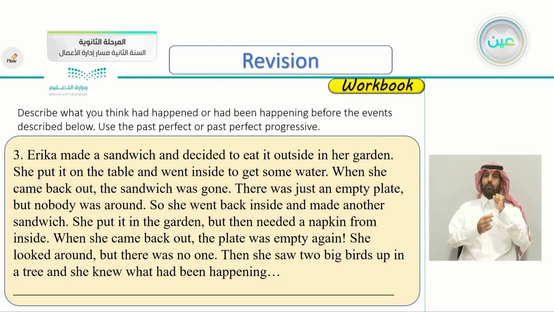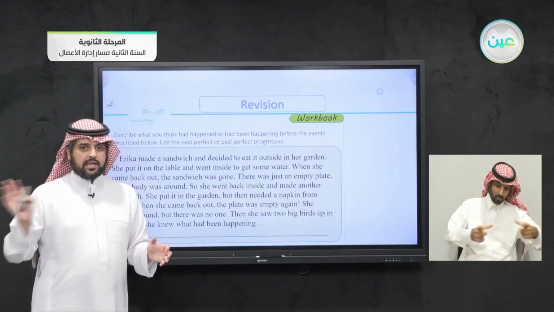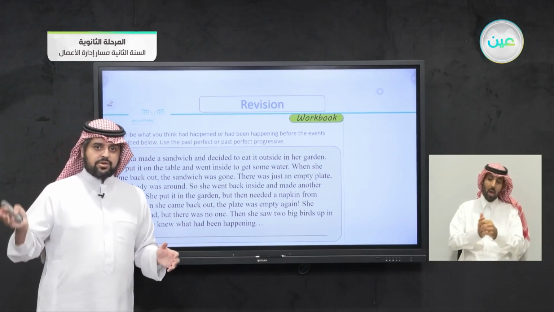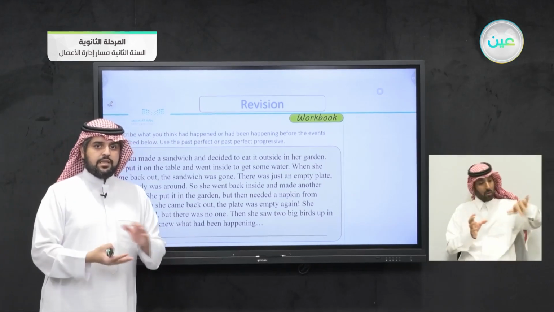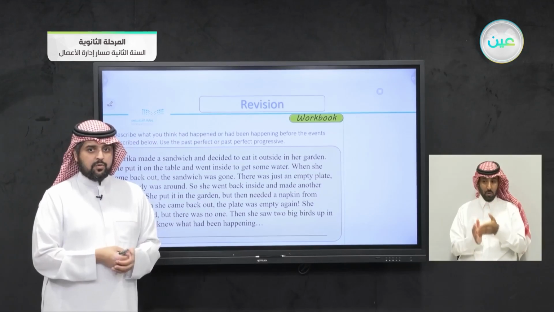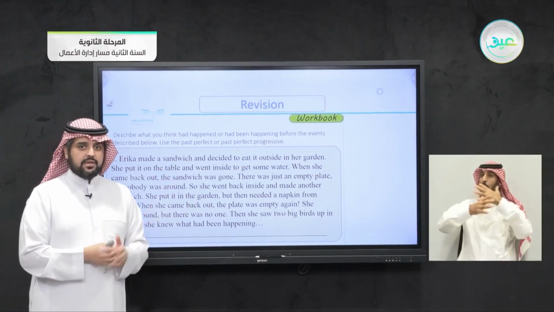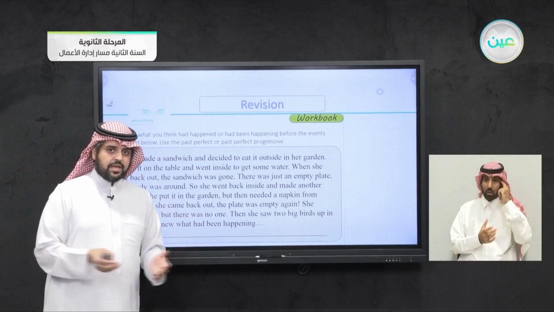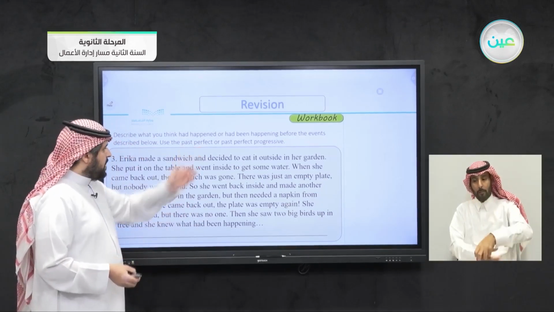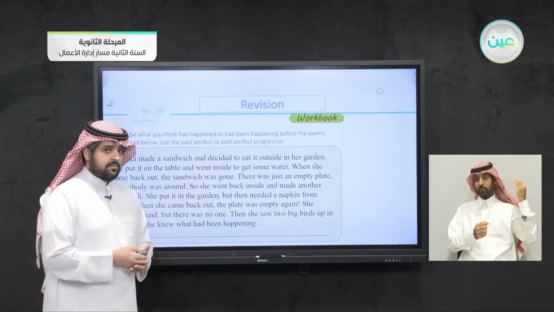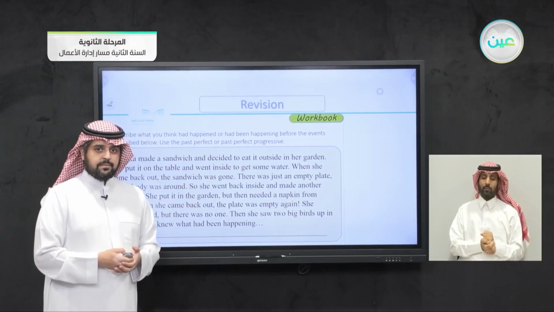So once she put a sandwich outside and went into the house for anything, a napkin or water, once she came outside, there was no sandwich. When she looked up at the tree, she saw two big birds. Of course, you can guess what happened here, but remember to use the past perfect or the past perfect progressive.